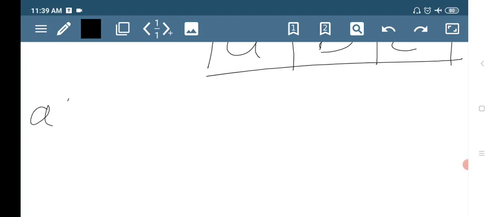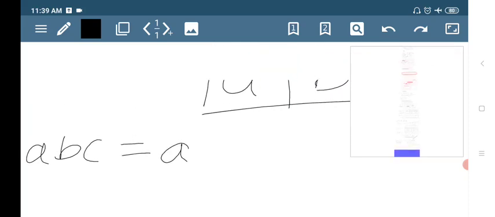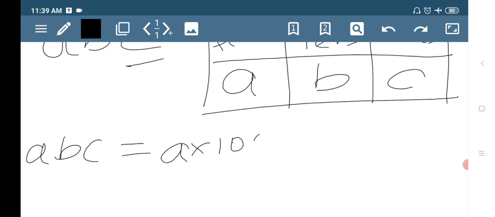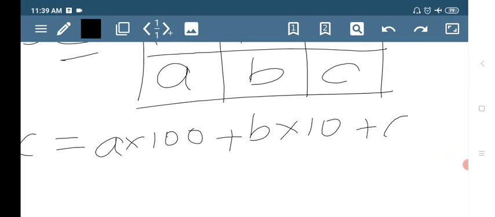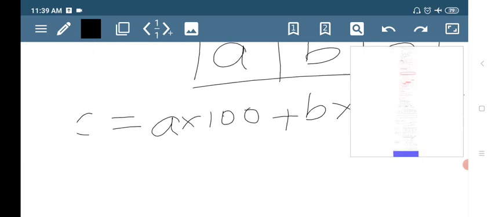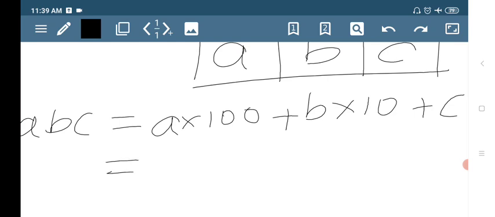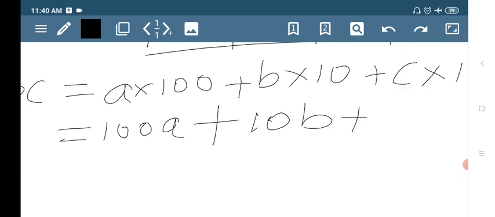So the general form of ABC number, that is 3-digit number, is A is in which place? Hundreds place, A into 100. B is in which place? Tens place, B into 10. And the C is in which place? Ones place, C into 1. So now A into 100 is 100A plus B into 10 is 10B and C ones are C. So this is the general form of your 3-digit numbers.